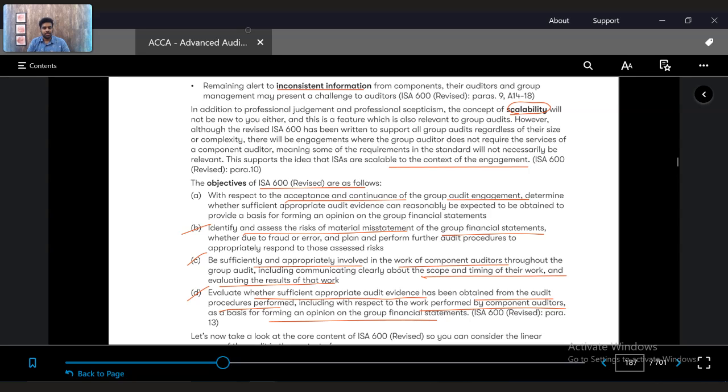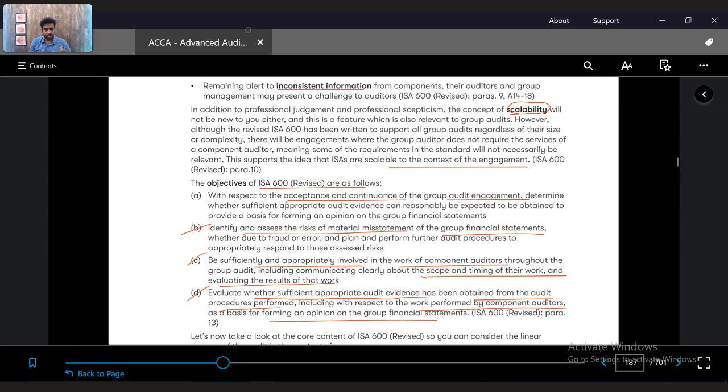You need to obtain evidence not just for the group financial statements, but also based on the work performed by the component auditors. So based on your work as a group auditor, you need to reach out to the component auditors, check their work, review their work, and form an opinion by checking their work as well. That's what the objectives of ISA 600 lay down.